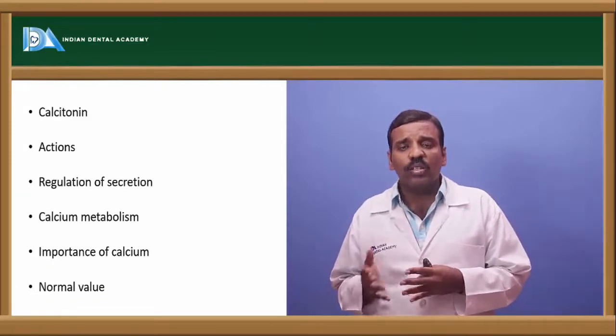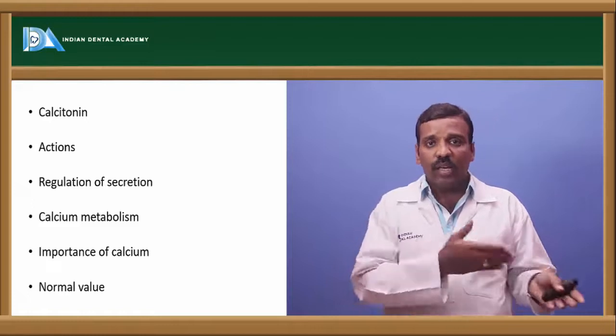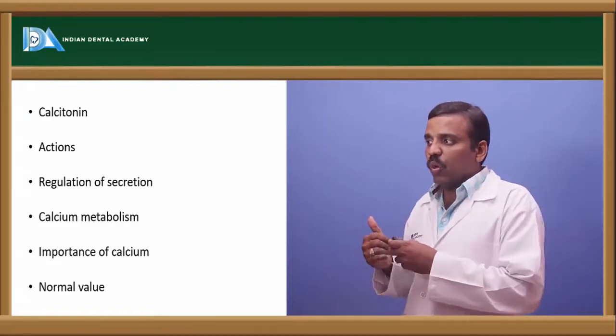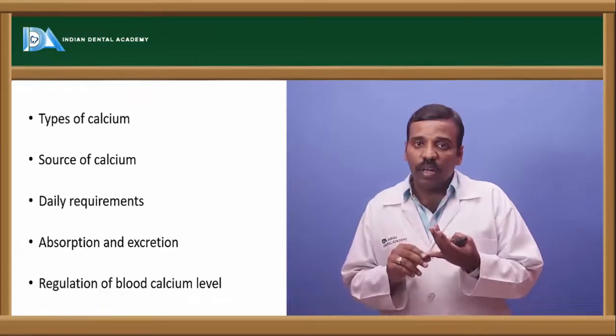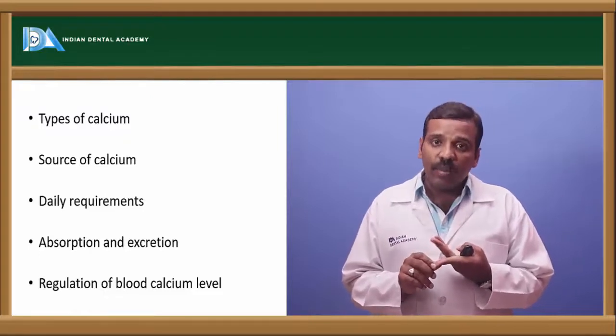Calcitonin also works for the same thing, and next, the regulation of the secretion, as we saw, and in the next diagram we'll come to know what it is. And see this, the types of calcium are resorbed calcium, stored calcium, and deposited calcium by dietary maintenance.